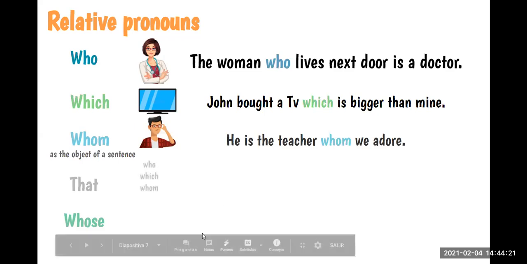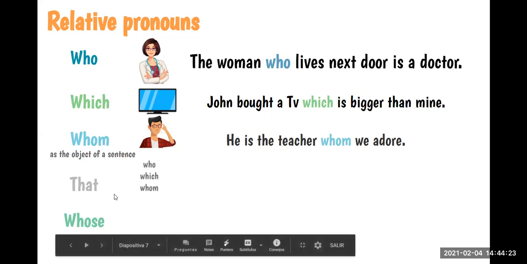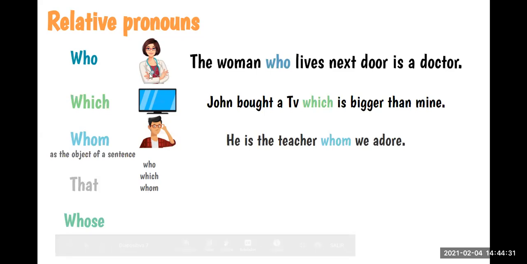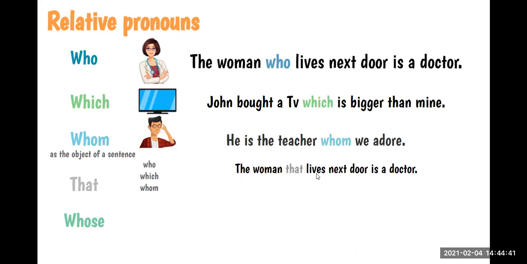Okay? Then we have that. We can replace that for who, for which, or whom. So we can use that for people, or we can use that for things, objects, or animals, right? For example, the woman that lives next door is a doctor.